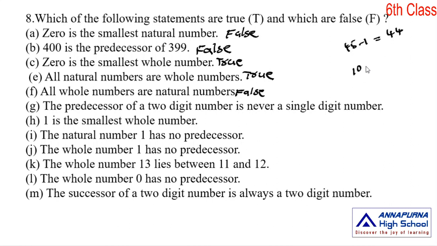When we subtract 1 from this, we get 9, a single digit number. So the statement is false, because here the 2-digit number is 10, and 10 minus 1 is 9.